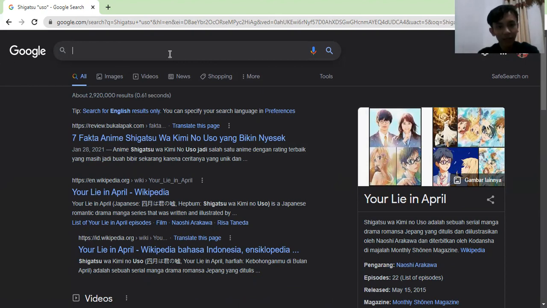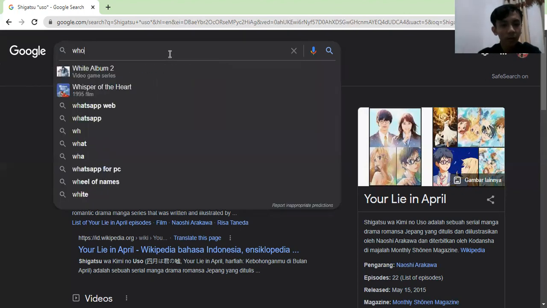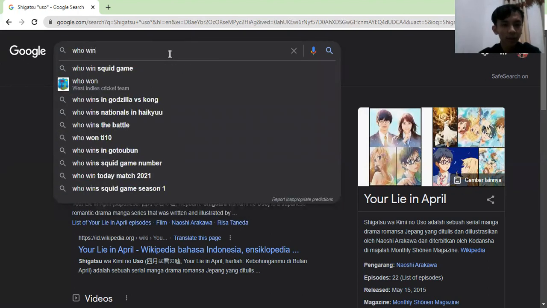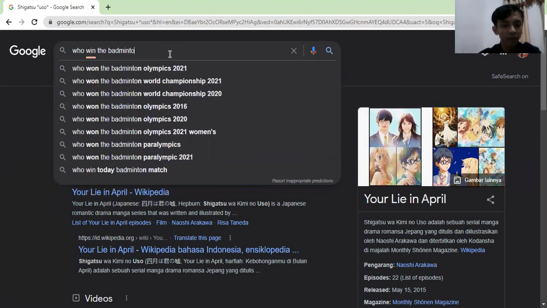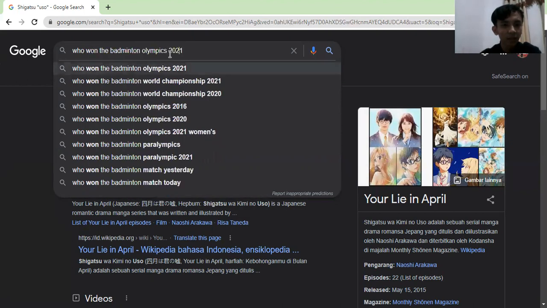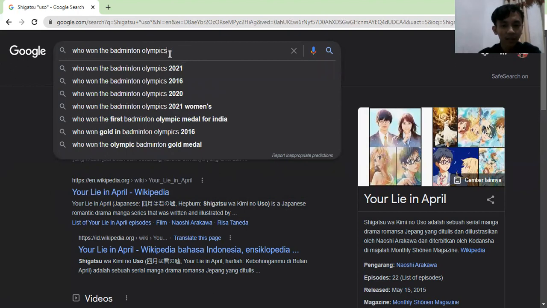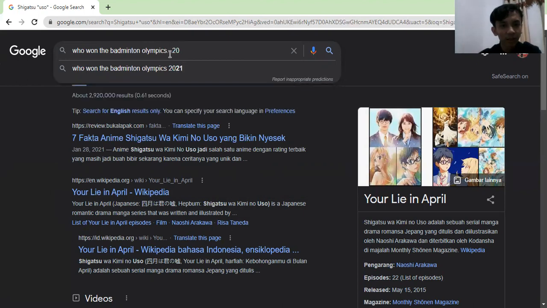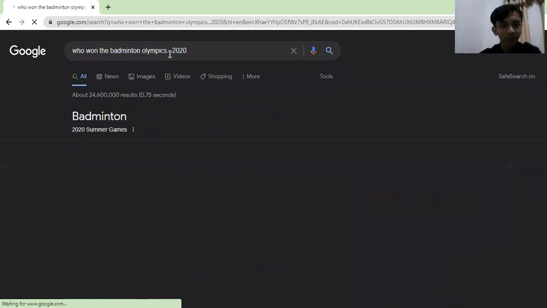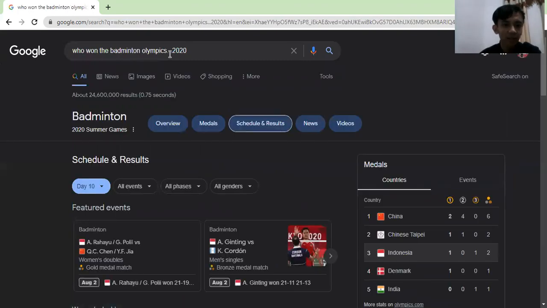Okay, the next tip is about finding a range of numbers. For example, you want to know who won the badminton Olympic 2020.